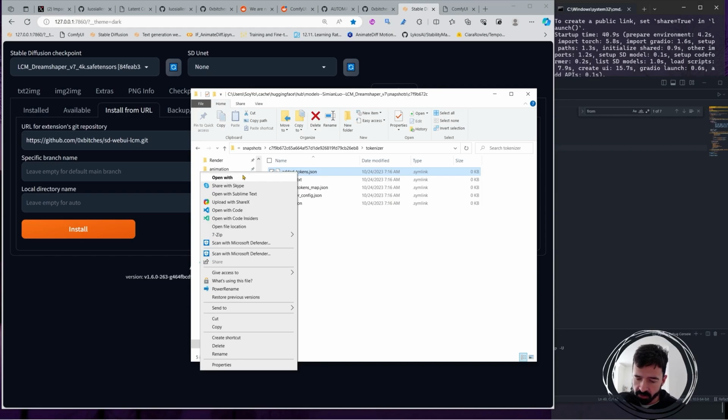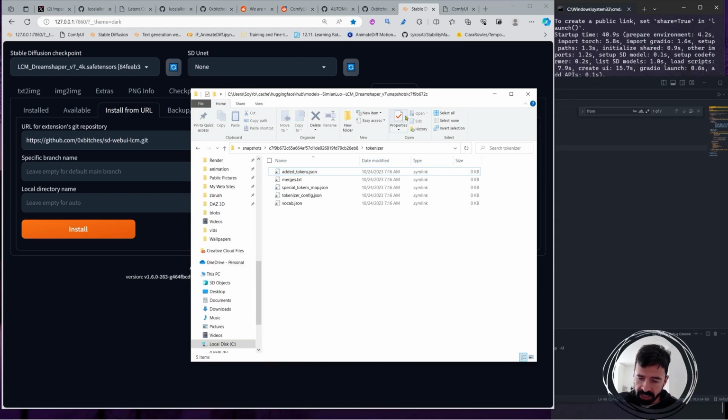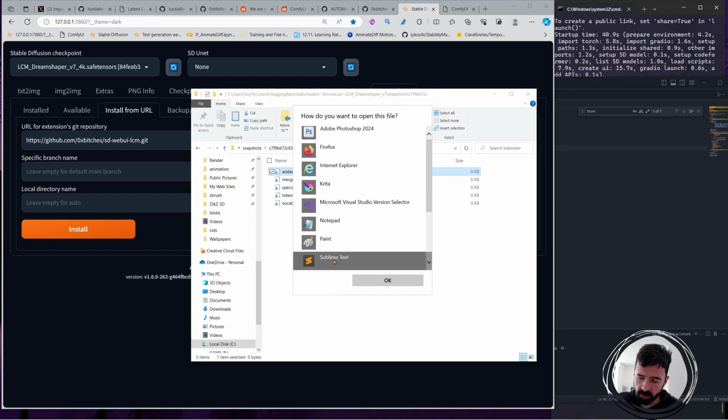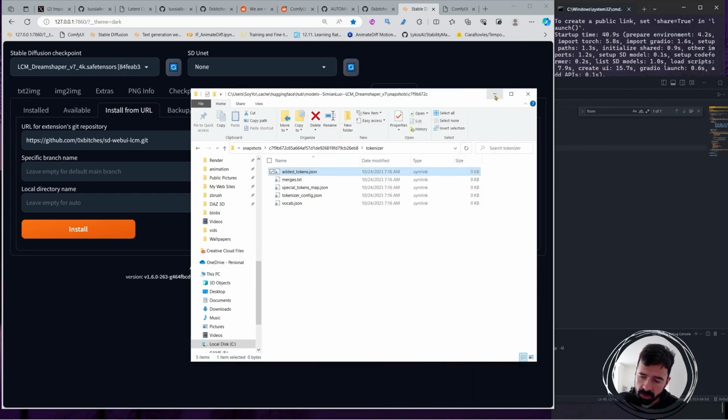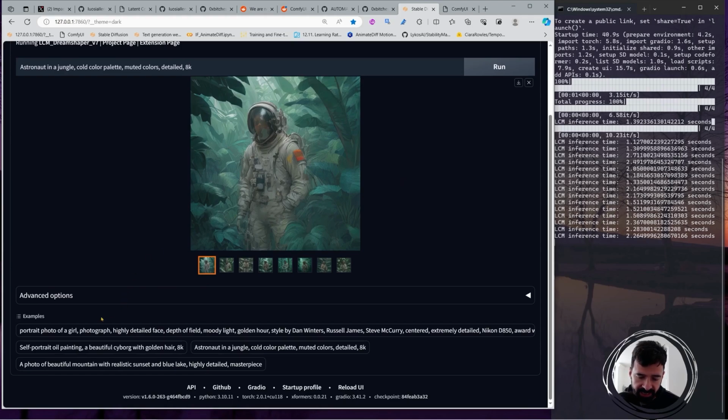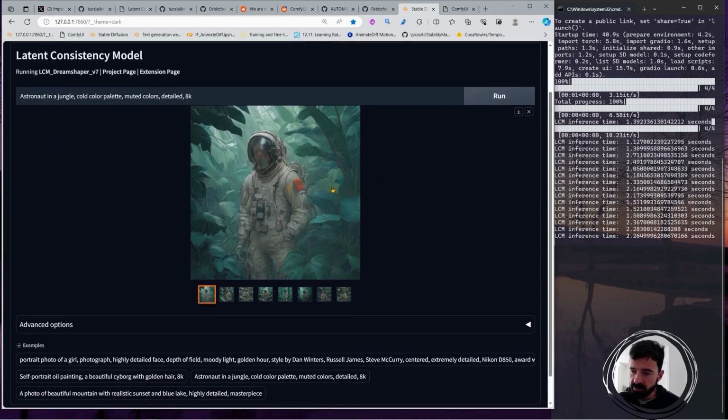You need to edit this with whatever you have here, or open it, and then just paste these numbers in here. I'm gonna just open it with Sublime. As you can see, I already added this, and these are the numbers that you need to put in here. After you open it, you will find this empty, of course.